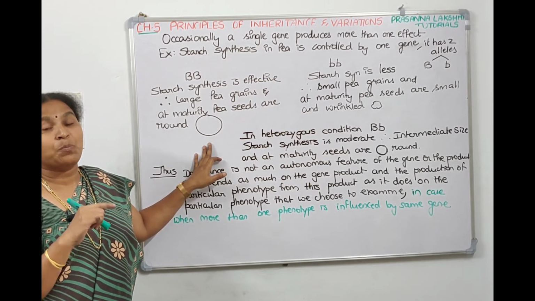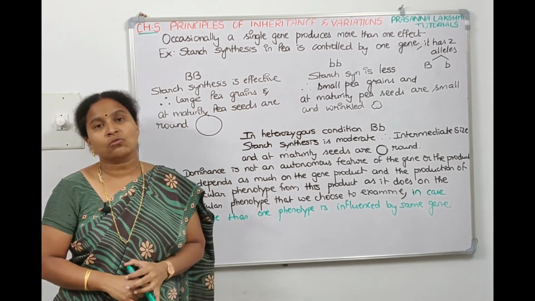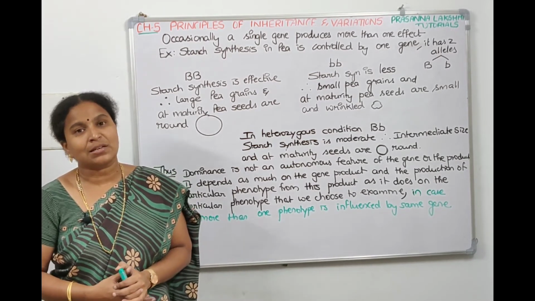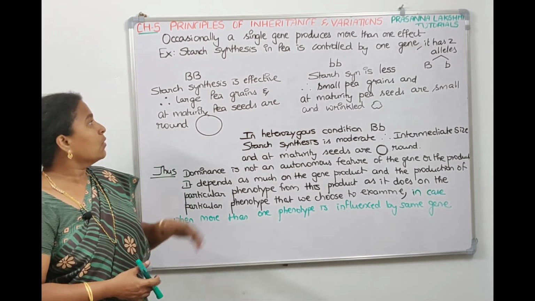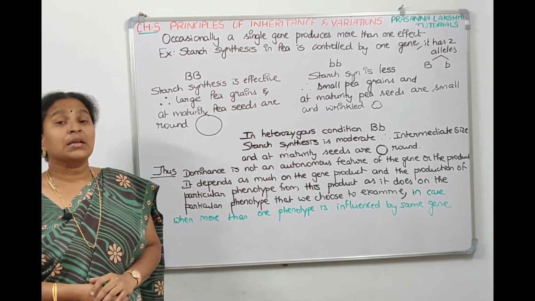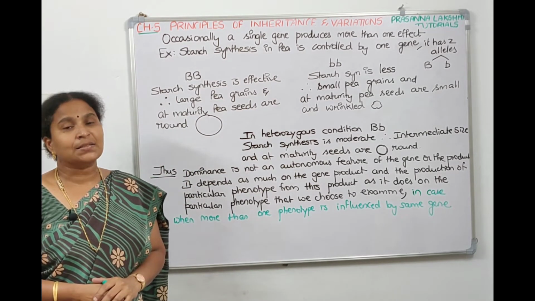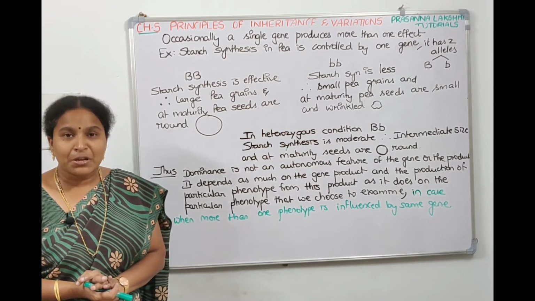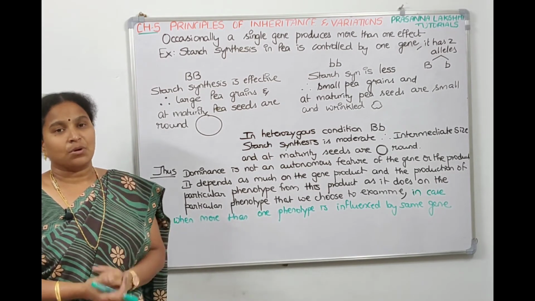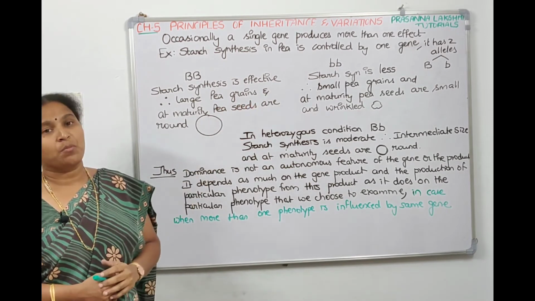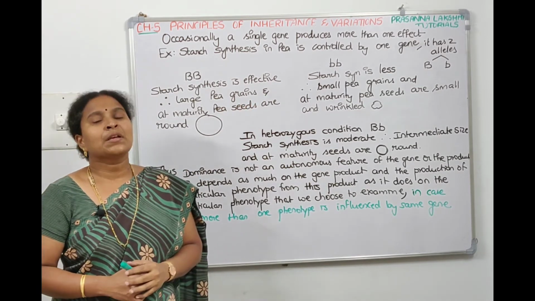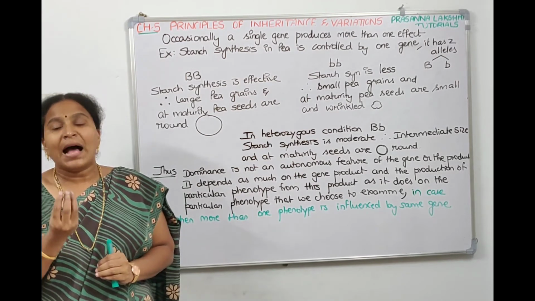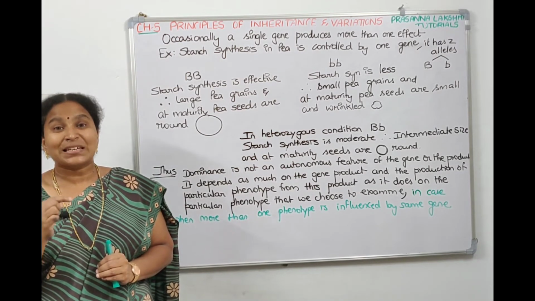So this is called pleiotropy. When one gene shows more than one influence, more than one phenotypic character, that's called pleiotropy. So here, when capital B is there, since both are capitals, the starch synthesis is effective, bigger starch grains are formed, and at maturity the shape will be round. Let us see what happens for small b. Since both are recessive, the starch synthesis will be less, so the grain will be small, and at maturity the shape is wrinkled.